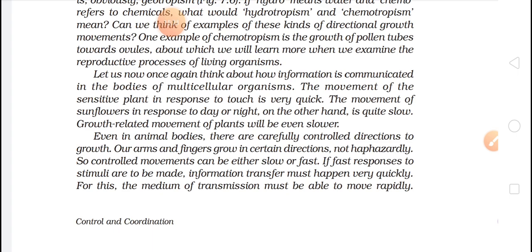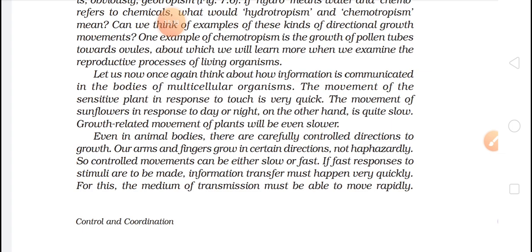The movement of sunflower in response to day or night, on the other hand, is quite slow. Growth related movement of plants will be even slower. Even in animal bodies, there are carefully controlled direction to growth. Our arms and fingers grow in certain direction, not haphazardly.